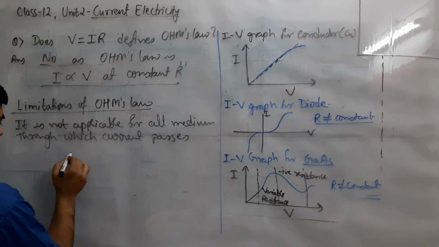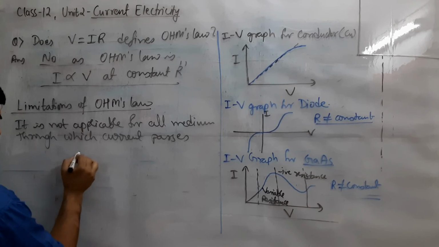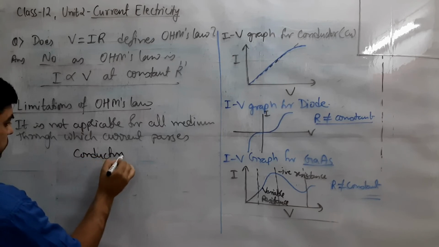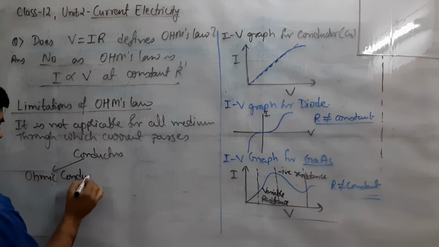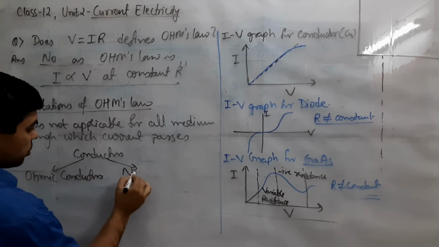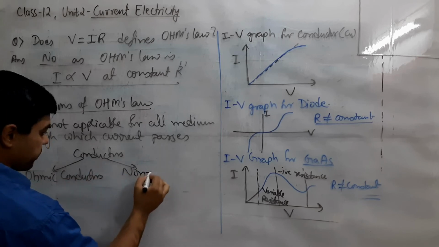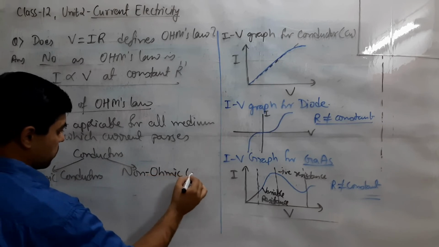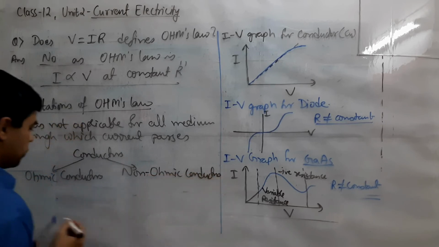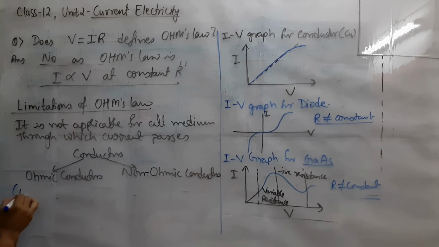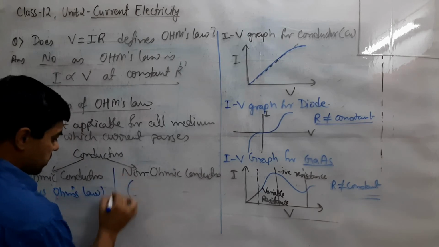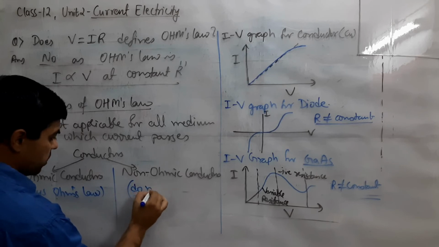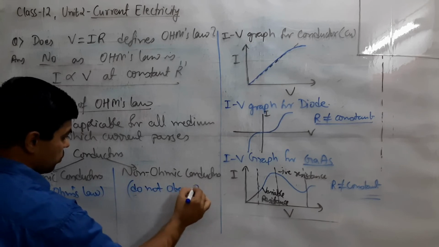On the basis of this, we have conductors of two types, ohmic conductors and non-ohmic conductors. Ohmic conductors, obviously, are those conductors which obey Ohm's law, and non-ohmic conductors are those which do not obey Ohm's law.